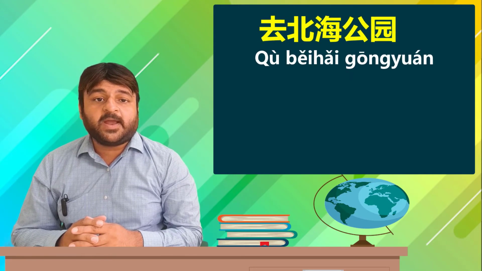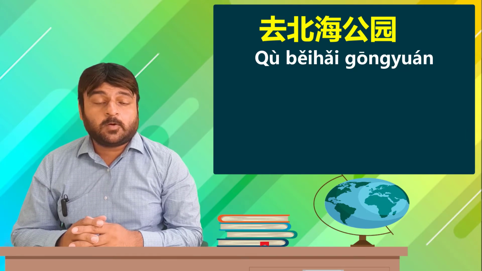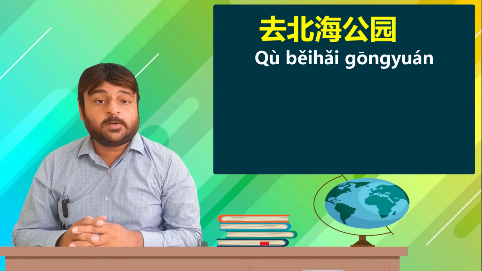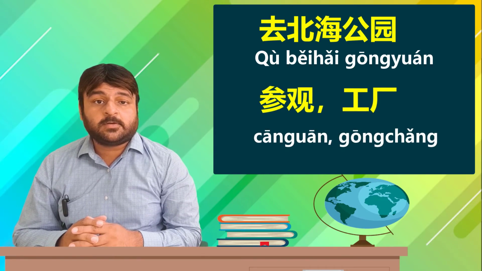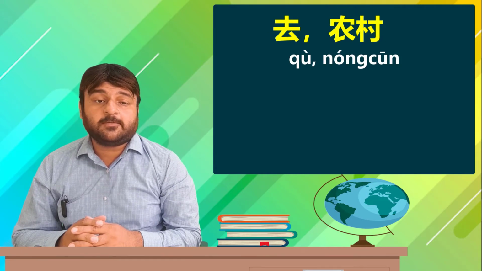去北海公园, Beihai Park. Have you gone to Beihai Park? Gone. Gone how many times? Gone already twice. 参观, visit. 工厂, a factory. After coming to China, have you already visited a factory? Visited. Visited how many times? Visited twice. 去农村, a village. After coming to China, have you already visited a village? Visited. Visited how many times? Already visited twice.